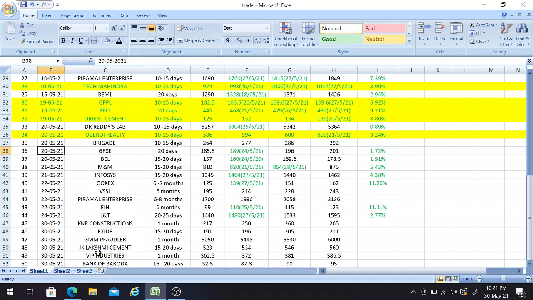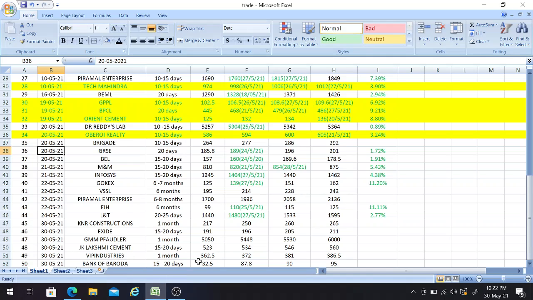And the next one is JK Lakshmi Cement. For this one the time frame is 15 to 20 days. We need to buy this stock around 523 rupees with a first target of 534, second target of 546 and third target of 560, friends. And the next one is VIP Industries with a time frame of 1 month, friends. You need to buy this stock around 362.5, and the first target is 372, second target is 381, third target is 386.5, friends.